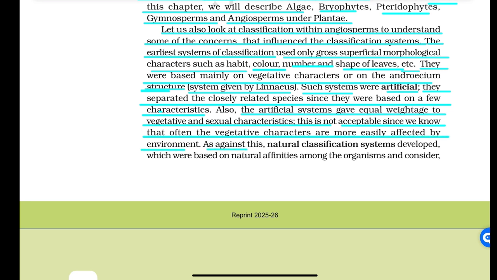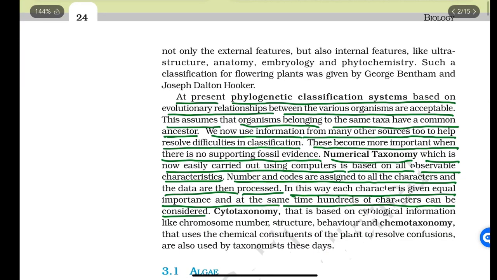As against this, natural classification systems developed, which were based on natural affinities among the organisms and consider not only external features but also internal features like ultrastructure, anatomy, embryology and phytochemistry. Such a classification for flowering plants was given by George Bentham and Joseph Dalton Hooker.